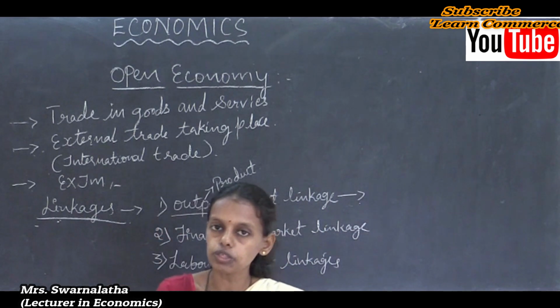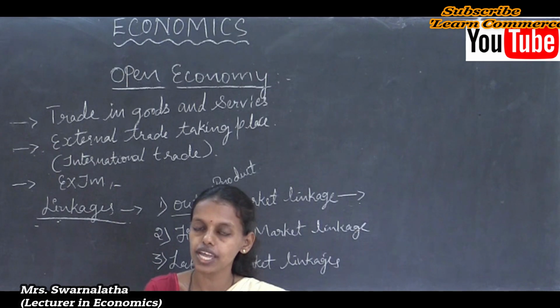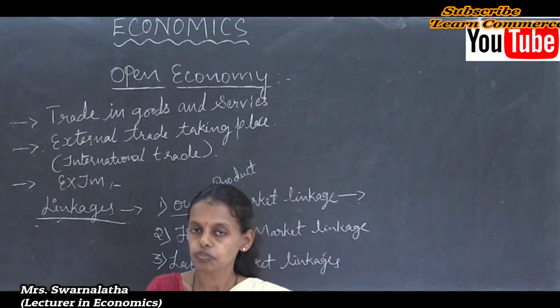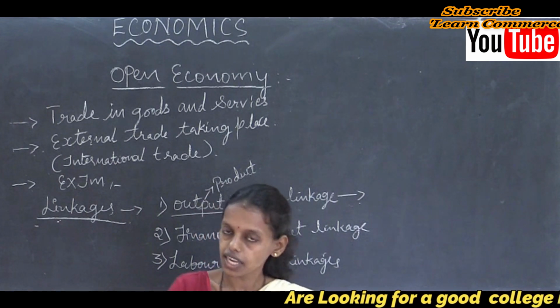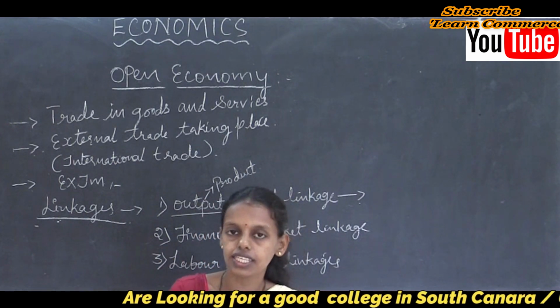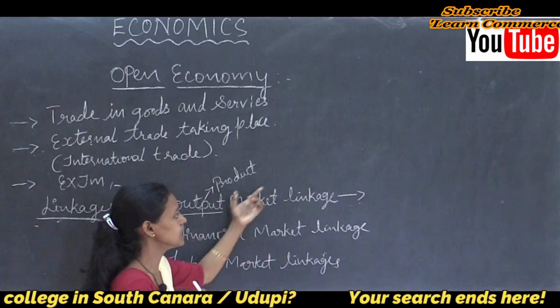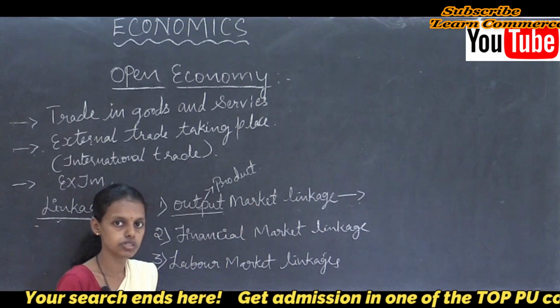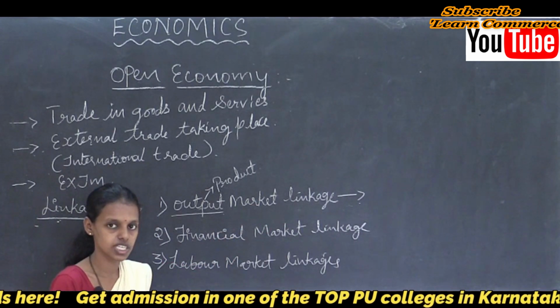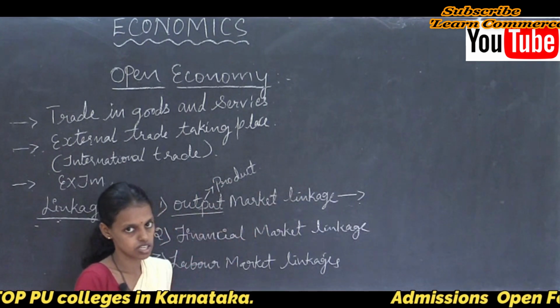Here trade takes place through exports and imports. Whatever goods are produced in our country can be exported to other countries, and we can import goods from the rest of the world that are necessary for us or in short supply here.